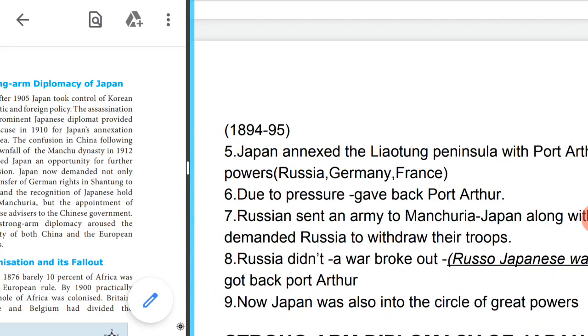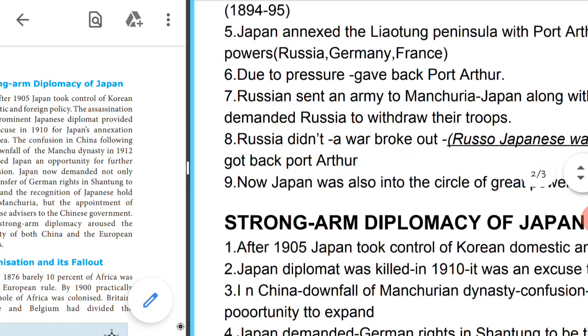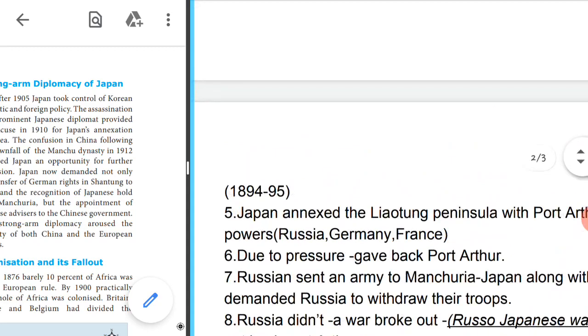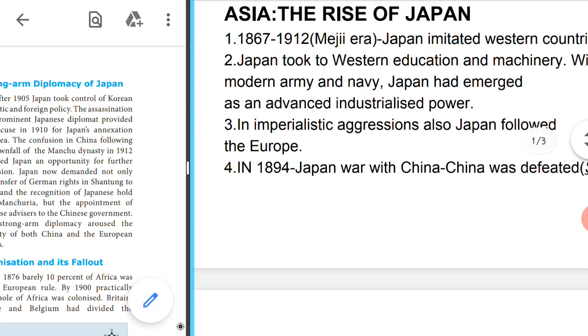Already it had surrendered Port Arthur; now after the second victory, it took Port Arthur back again. So that's the Russo-Japanese War. Now Japan has become one of the great powers along with the European powers.